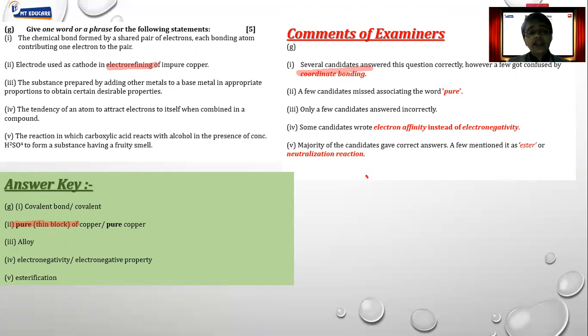Tendency of an atom to attract electrons towards itself when combined in a compound. Now here there are two different words. When it comes to tendency of attraction, there are two different terminologies we have learned in the chapter. One is electron affinity and the second is electronegativity. But make sure electron affinity is about energy and electronegativity is about attracting the shared pair of electrons towards itself. In the question they are mentioning the tendency of attraction in a compound. That means the answer is electronegativity, not electron affinity. Remember, electron affinity is about energy.